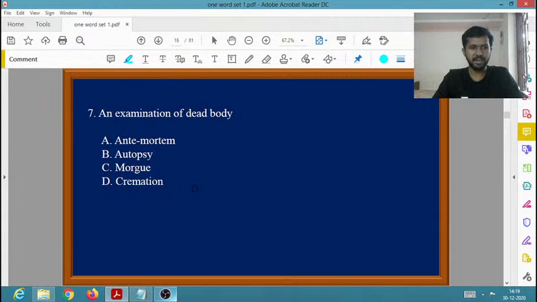An examination of a dead body. So what is the one word for an examination of a dead body? Antemortem, autopsy, morgue, cremation. What is the one word for the examination of a dead body? Yes, please, you can comment.